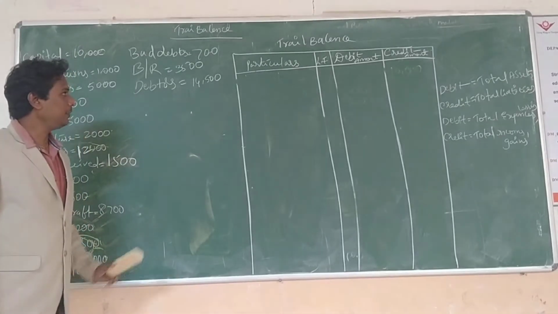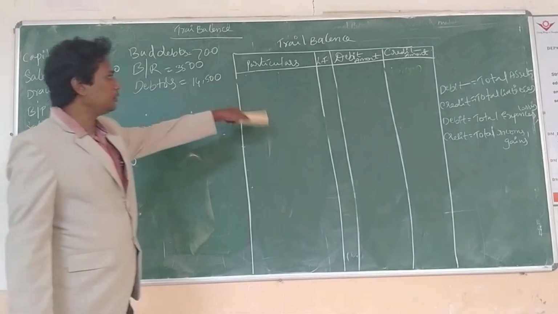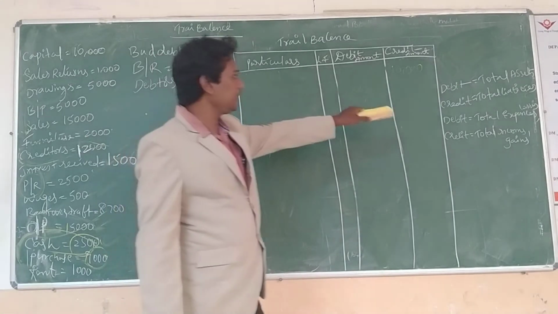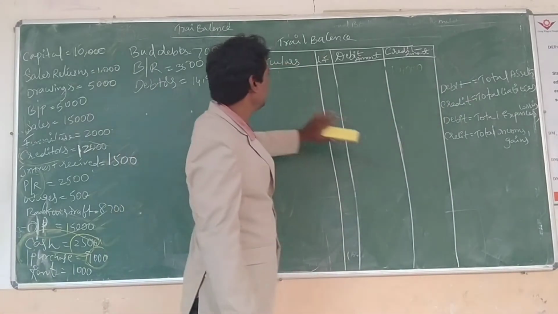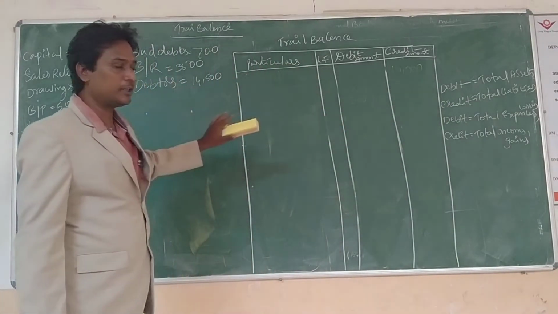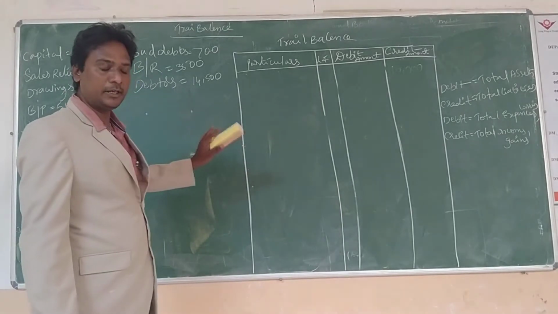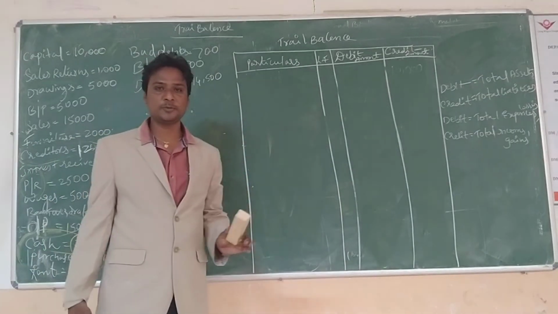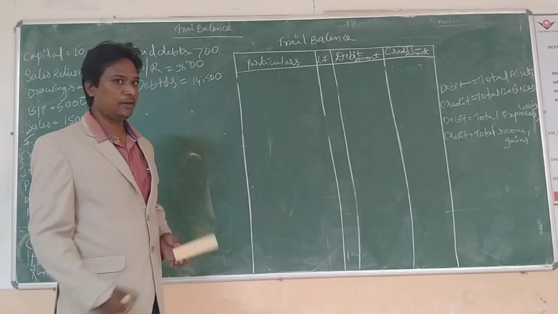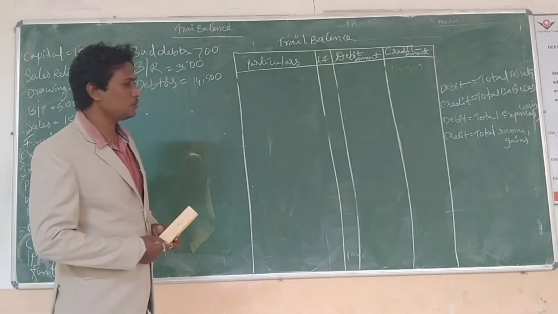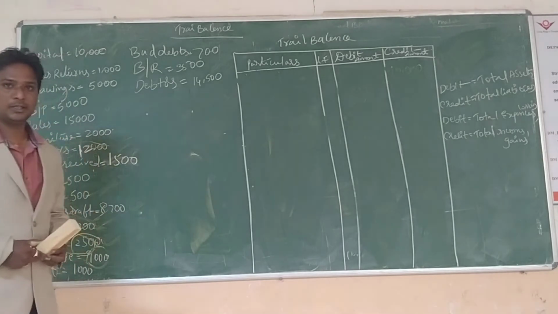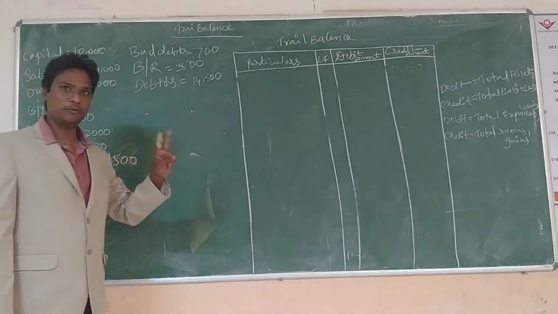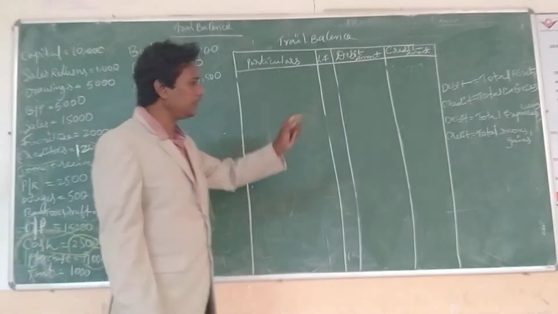Yeah, trial balance. So this is a format of trial balance. Now I am going to explain the trial balance: which transactions we are going to enter and on which side. Each and every transaction always has two ways, that is, debit and credit. That is compulsory wherever you go. To record one particular transaction, we must fulfill the two ways, that is, debit and credit.